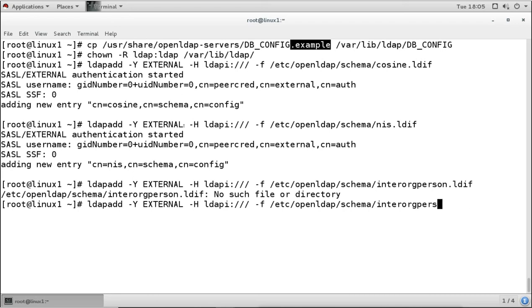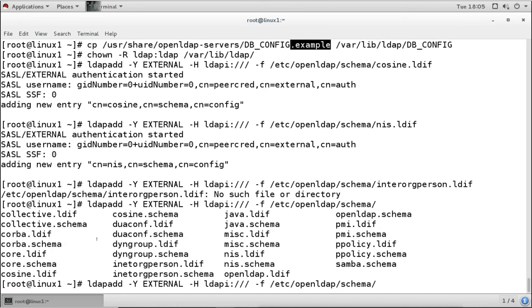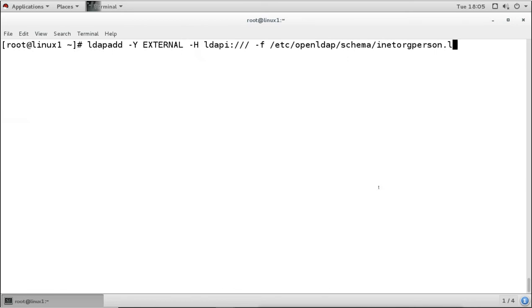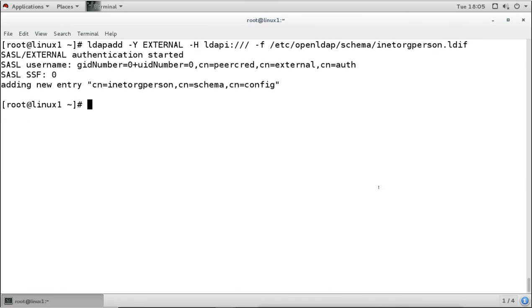Okay, it is not showing that. I'm giving a wrong name, I think. It is here, it is inet, inetorgperson. I was making the wrong spelling. Now we have added the schema.